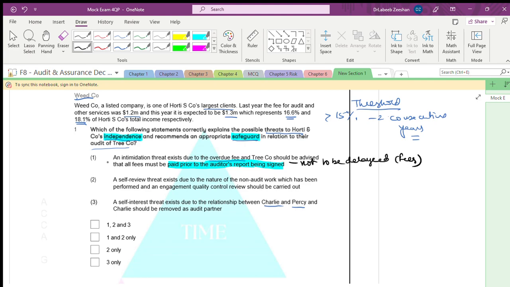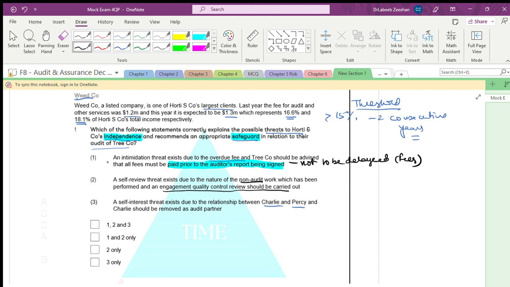A self-review threat exists due to nature of non-audit work. See, more than non-audit work, there is a personal, private friendship. Okay, a private gathering is there. A self-review threat exists due to nature of non-audit work performed, and engagement quality control review should be carried out.